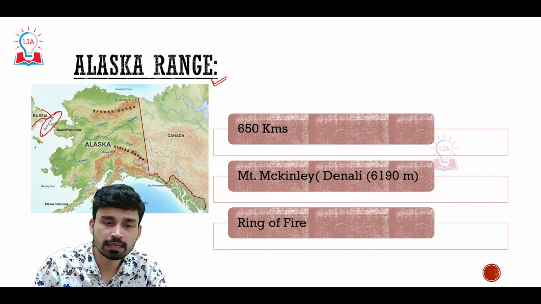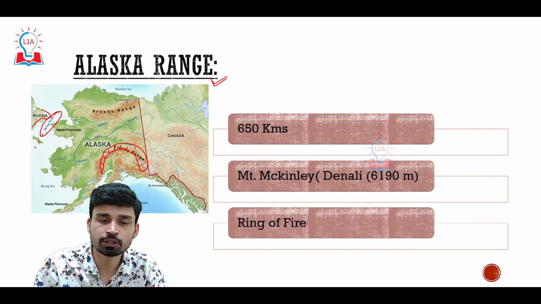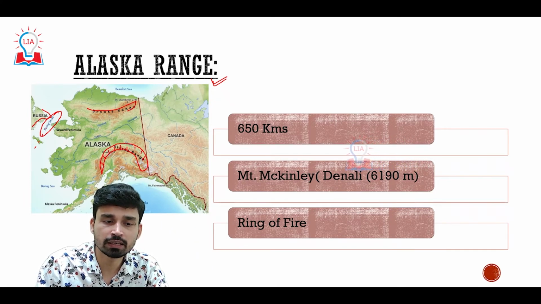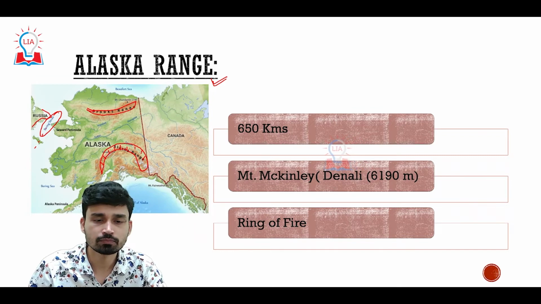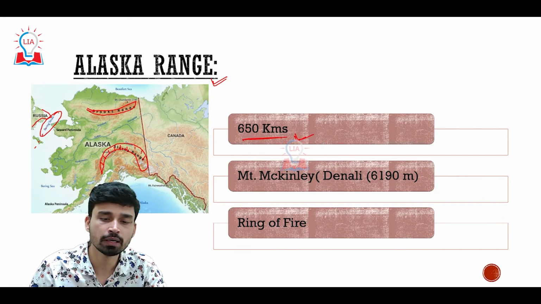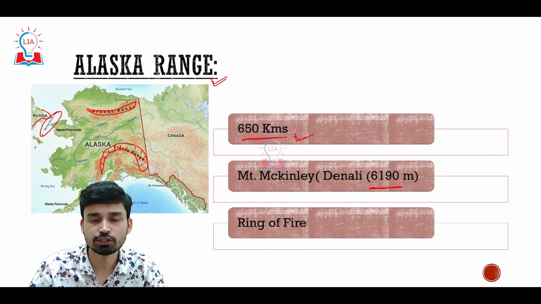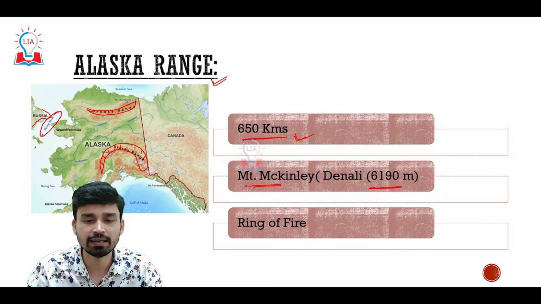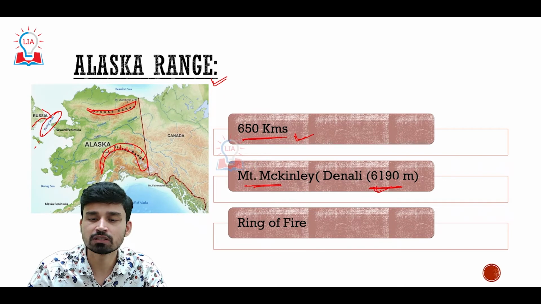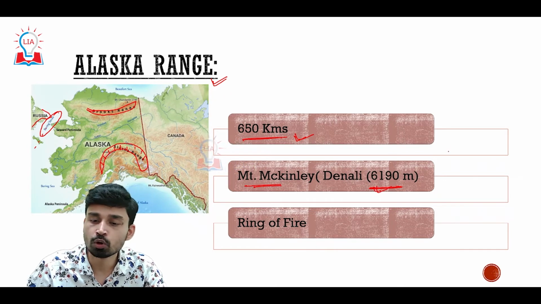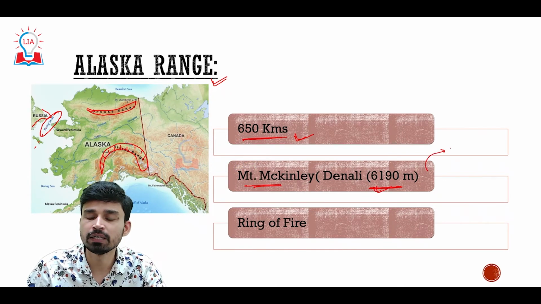So this is the Alaska range. You can see it is a curved range extending from west to east, and on the upper side we have another range called the Brooks range. The overall length of this range is not very high, just 650 kilometers, and the highest point in the Alaska range is Mount McKinley, at an elevation of 6,190 meters. Coincidentally, this peak is also the tallest mountain peak of North America.